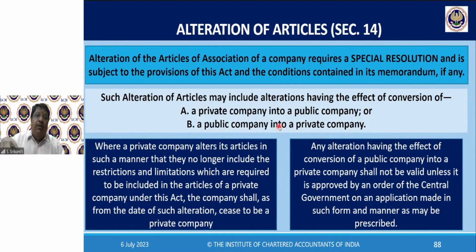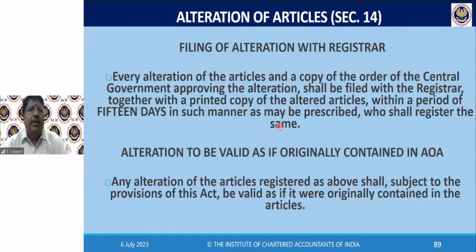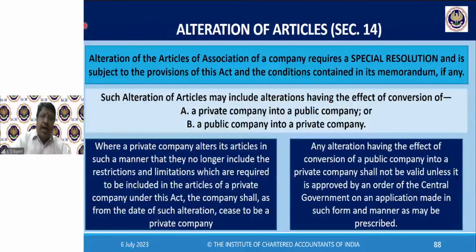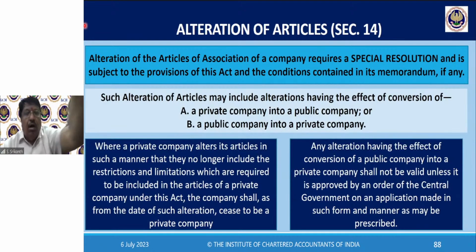So when a public company wants to convert into a private company, it cannot simply amend its articles and include it. The alteration will not have effect unless it is approved by the central government. Again, central government here is the RD. You have to make an application to the RD and get it approved. So conversion of private to public, no need for approval. Public to private, approval by the RD is needed. Got it?